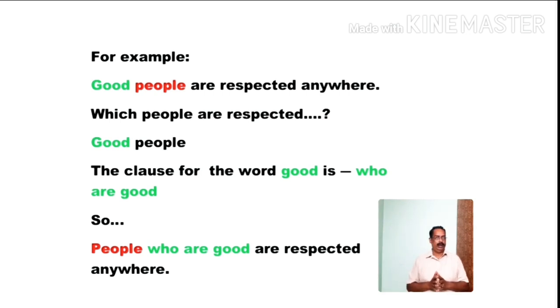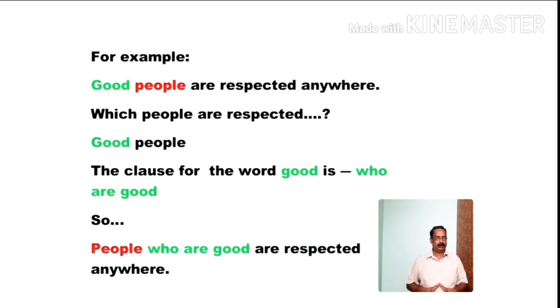You know, a clause is a group of words that has a subject and a predicate. Here, who is the subject and are good is the predicate. So it makes a clause. This functions as an adjective. Good is an adjective. Who are good is a clause that can be used in place of good. So this is an adjective clause.